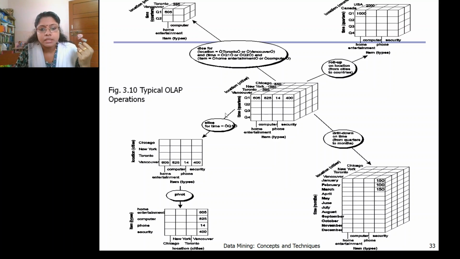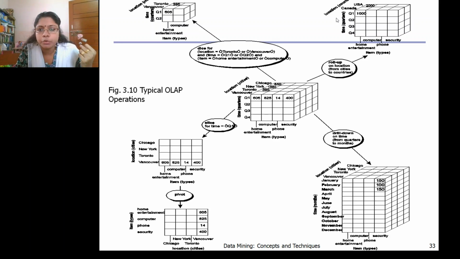See here, that's a basic table. In the basic table, the middle one, we can see the different products, that is home entertainment, computer, phone, then security, which are the item types. These are the different time quarters and location cities. All that is written inside is the revenue or the sale details.